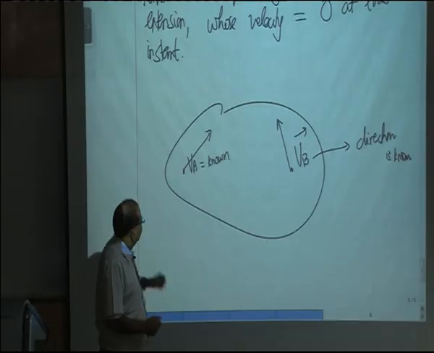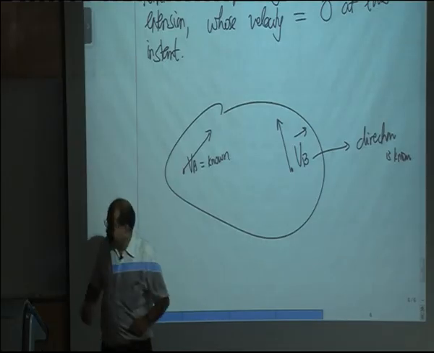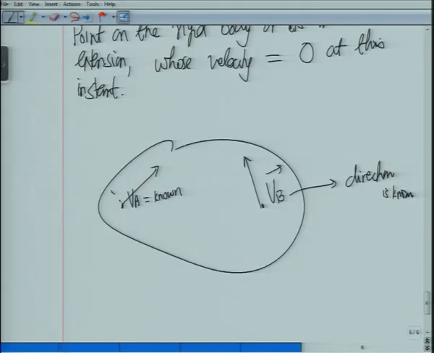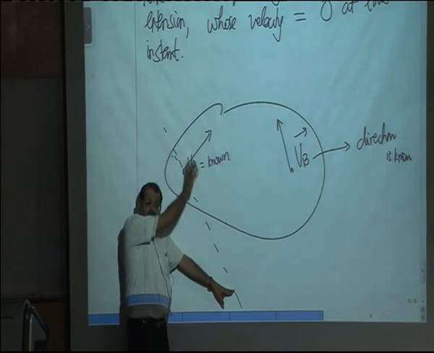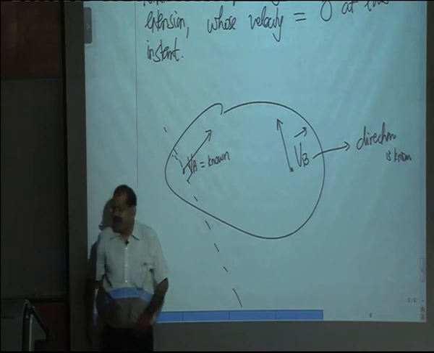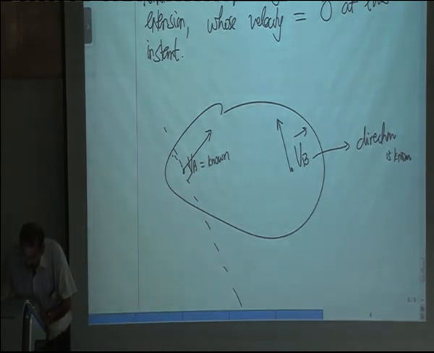Now, how do we work out the instantaneous center? We draw a line perpendicular to Va. Because the instantaneous center obviously has to be along this perpendicular, because only then will the velocity be in this direction. Similarly, we draw a line perpendicular to Vb.